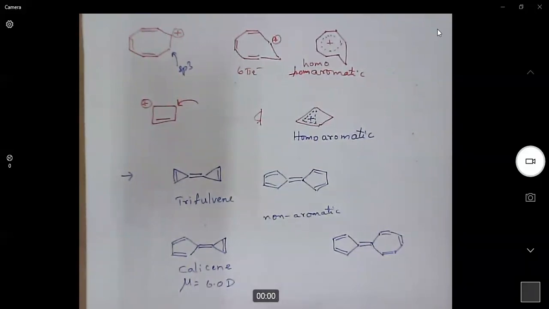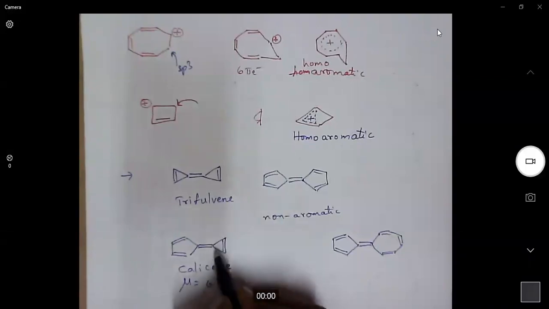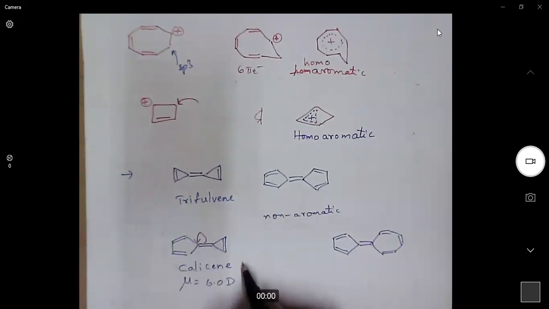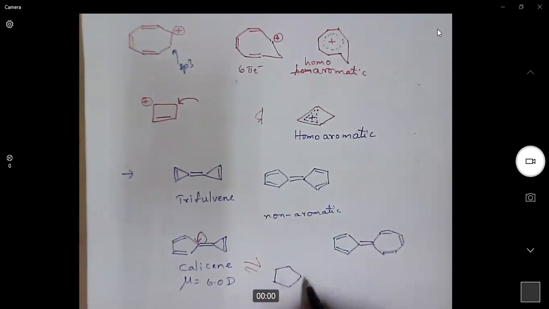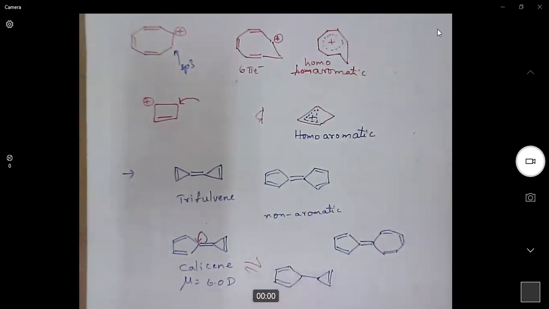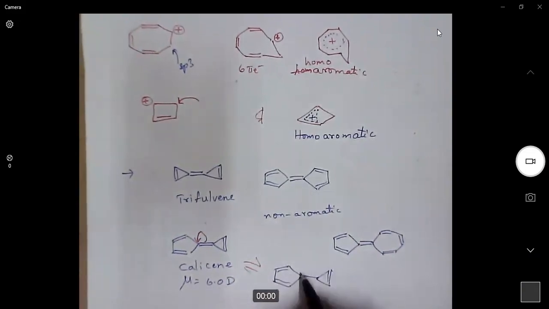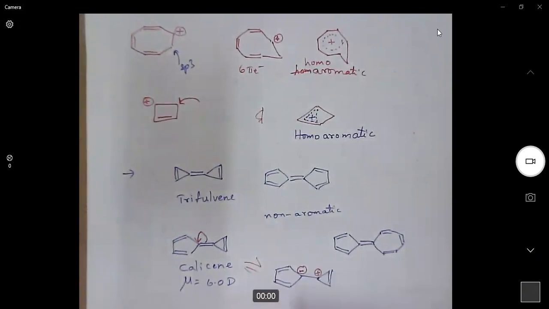The reason is that when we polarize this double bond into the 5-membered ring, then what can we write? This is the previous double bonds. Now when we polarize the double bond into the 5-membered ring, the 5-membered ring becomes negatively charged and the 3-membered ring becomes positively charged.